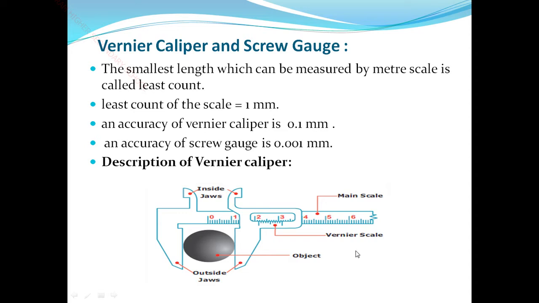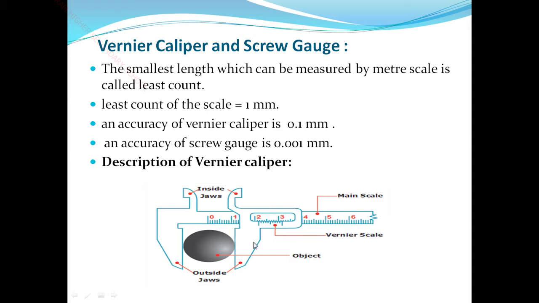The lower jaws are used to measure external dimensions. The upper jaws are used to measure internal dimensions of the objects. The thin bar attached to the right side of the Vernier scale is used to measure the depth of hollow objects. So the inside jaws and outside jaws are used to measure internal and external dimensions.